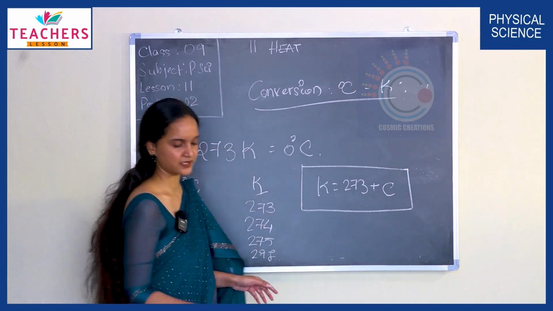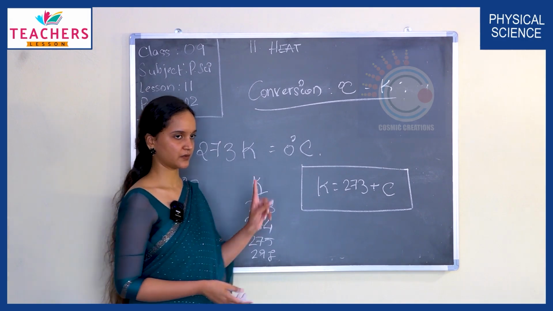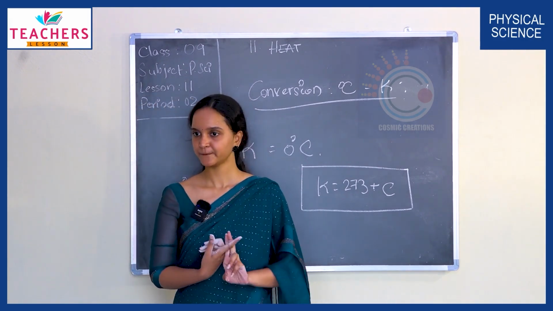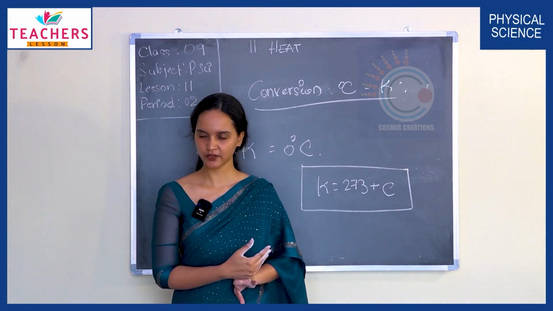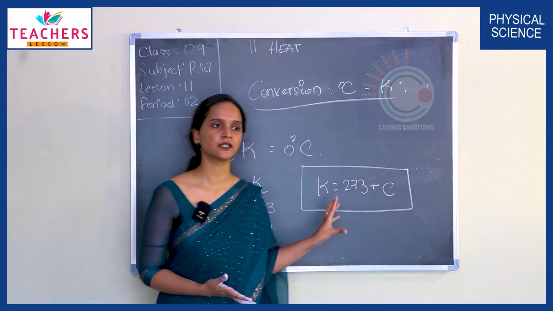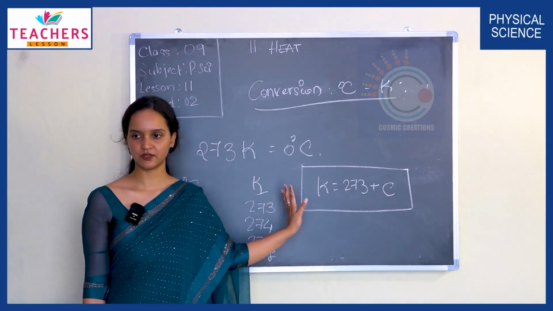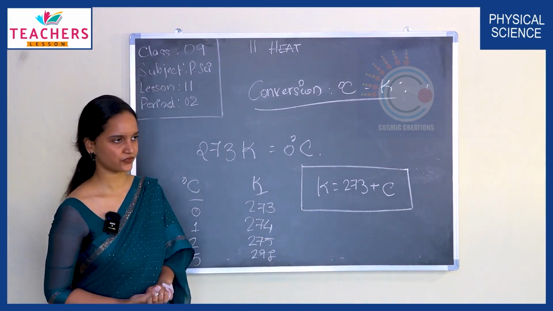So what did we discuss in this session so far? We talked about thermal contact and thermal equilibrium, and we looked at the units of heat energy and temperature, and we learned how to convert from the Celsius scale to the Kelvin scale. Any questions? Let's come back in the next session to find out more. Thank you.